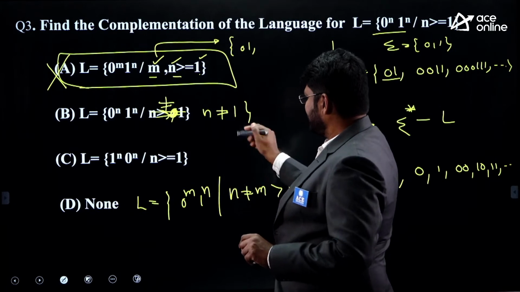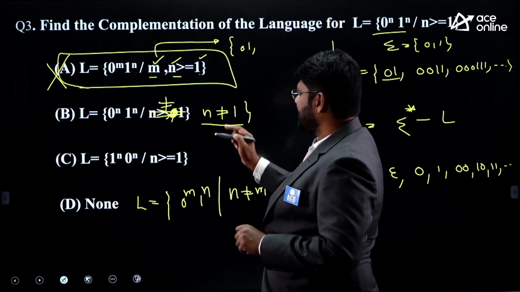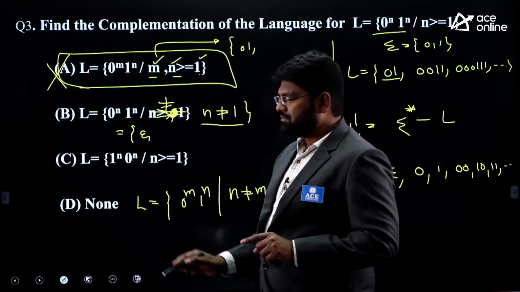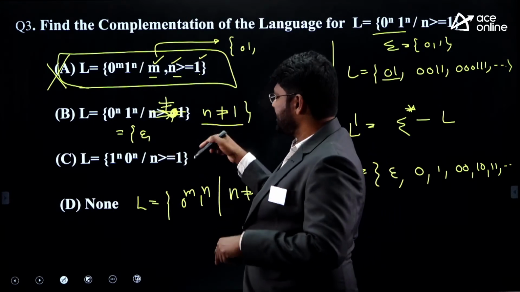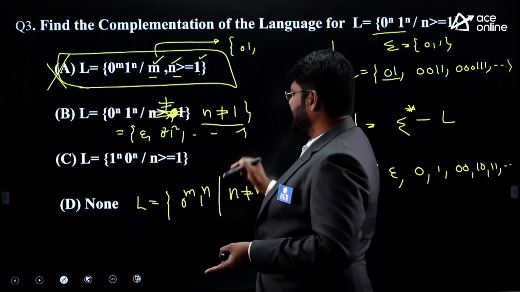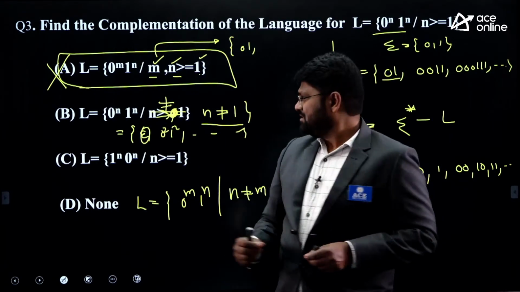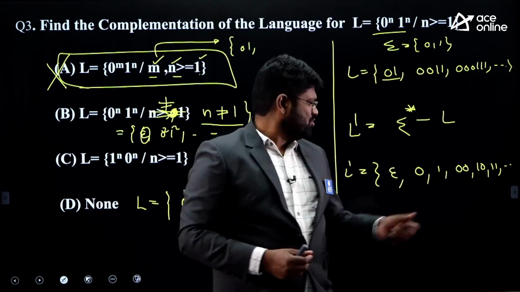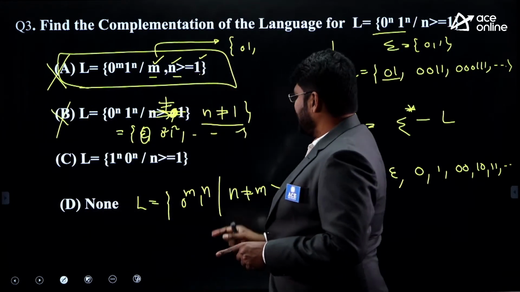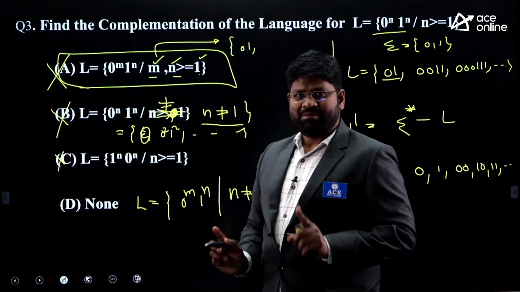Then come back to this. E mentioned I can take everything, but the n value shouldn't be equal to 1, which says I can go ahead with epsilon. After that I shouldn't take n equal to 1, I should take all other values. Say for example 0 square, 1 square, all of them I'll get. But you know epsilon is a member, but I cannot have just 0 there, I cannot have just 1 there. That's the reason I've been eliminating B here. And I need not carry this because it's the same language. Same language.